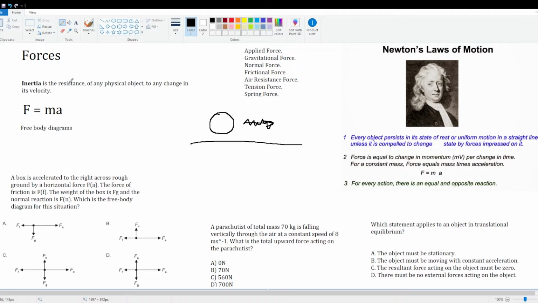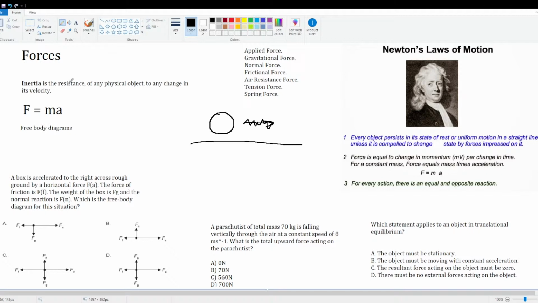So you think of a big object. A big object means it has a lot of inertia. Something with high mass means it has high inertia. Something that's really big doesn't like to move. It prefers just to sit there. So you're going to need a pretty big force in order to move that object, which makes sense. You need to apply greater forces to move bigger objects. Okay, so that's Newton's first law of motion.